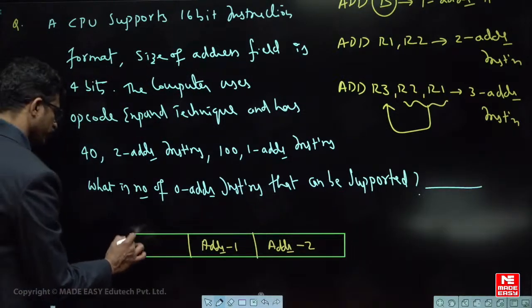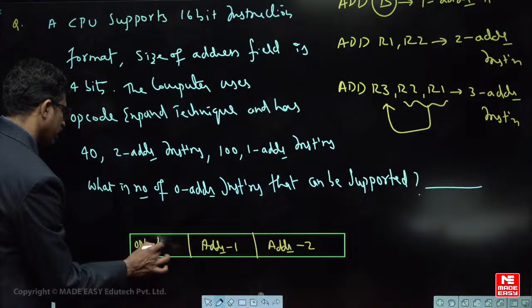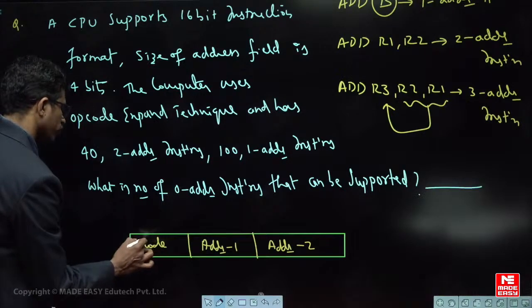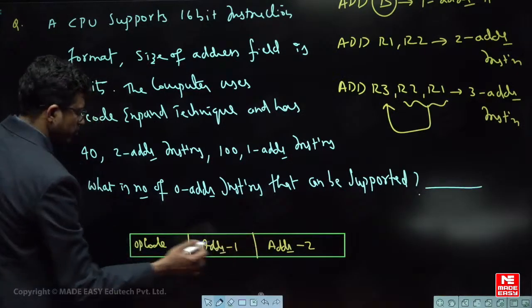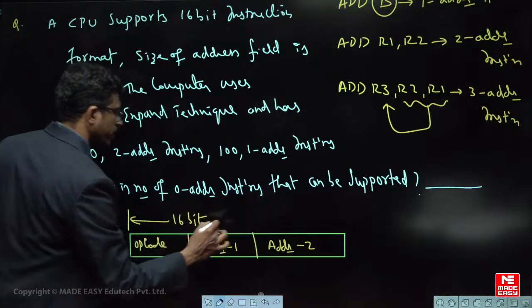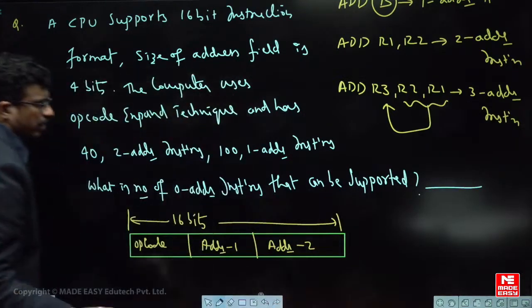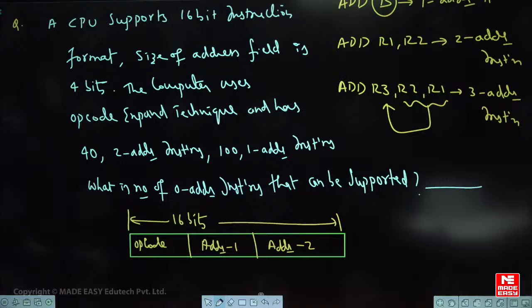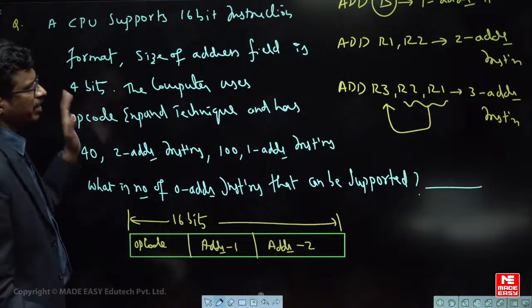This is the opcode. So any instruction will have the opcode field and the operand fields. So what total length of instruction is he giving? 16 bits. Now he is asking that if it is supporting the opcode expansion technique, then how many 0 address instructions are possible? Very simple. This is the question, okay?